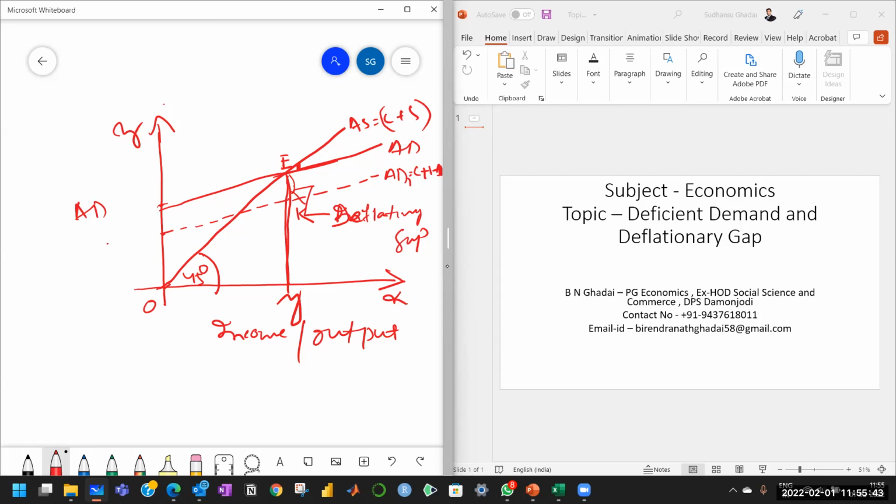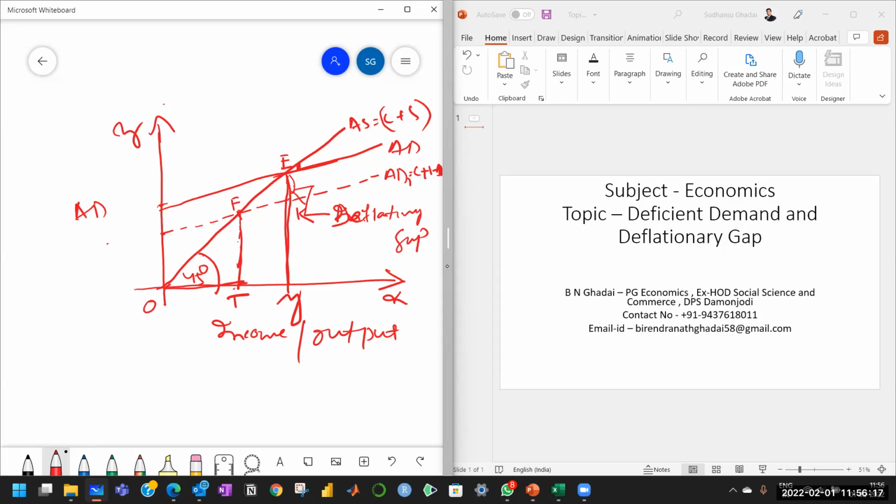If you see the actual aggregate demand, the equilibrium takes place at point F, and this is called the less than full employment equilibrium, or we can say this is underemployment equilibrium. Suppose the income is OT, before full employment output. Full employment output is OY. Before the full employment output, the actual equilibrium output is OT, and the equilibrium point is F. So point F is less than full employment equilibrium.